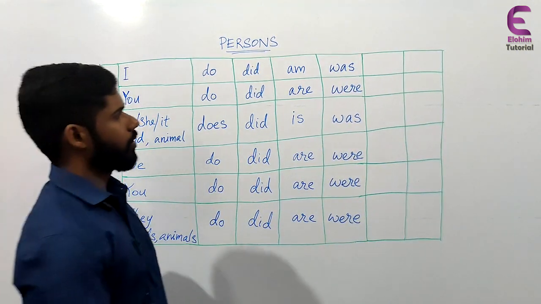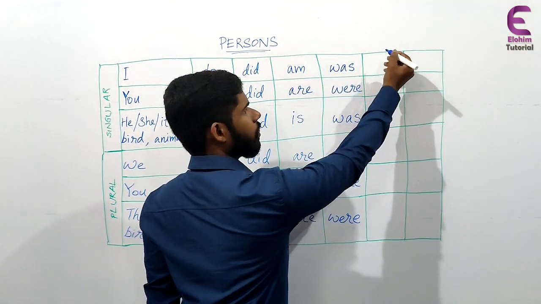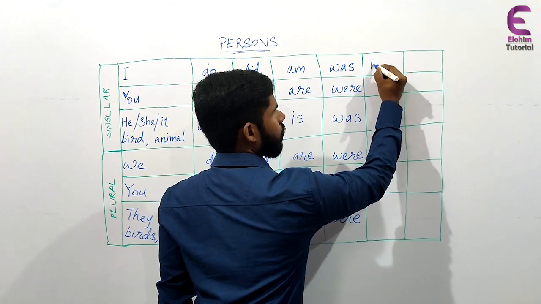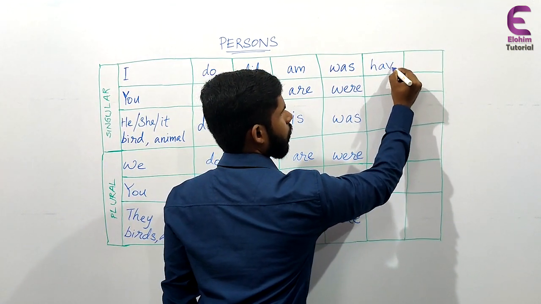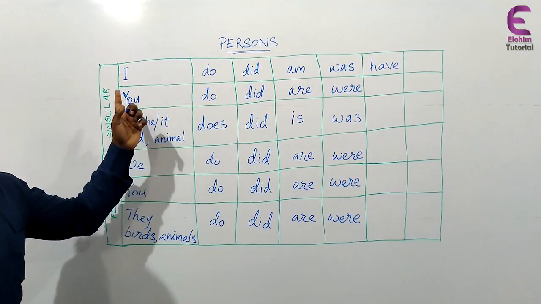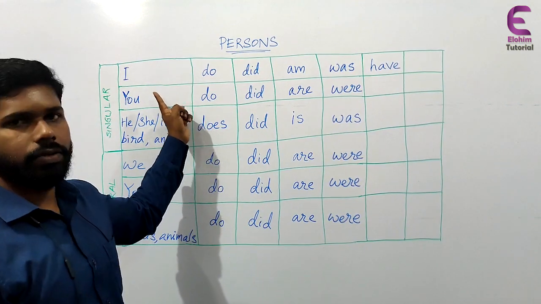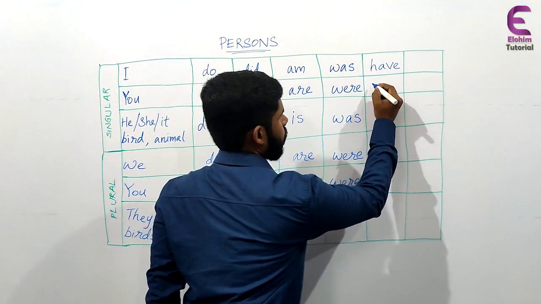Then another thing is has or have. With I, it will always be have. I have. Then with the second person singular, the same.